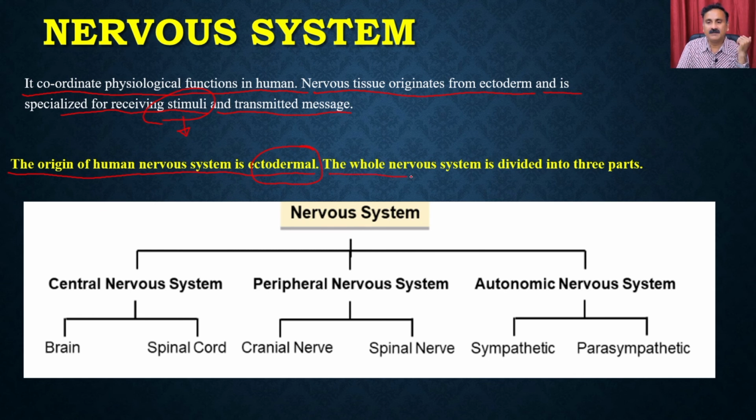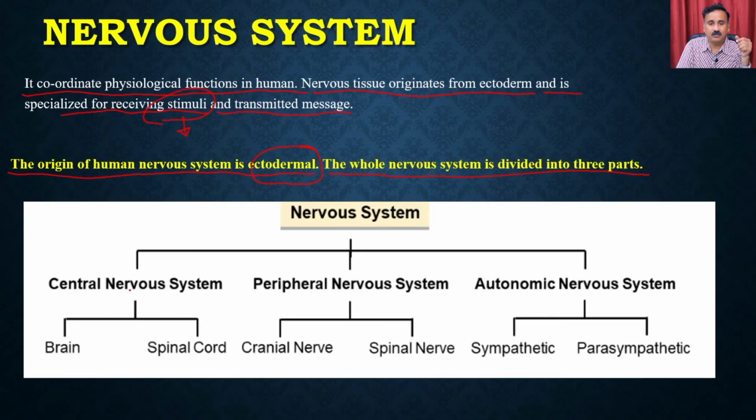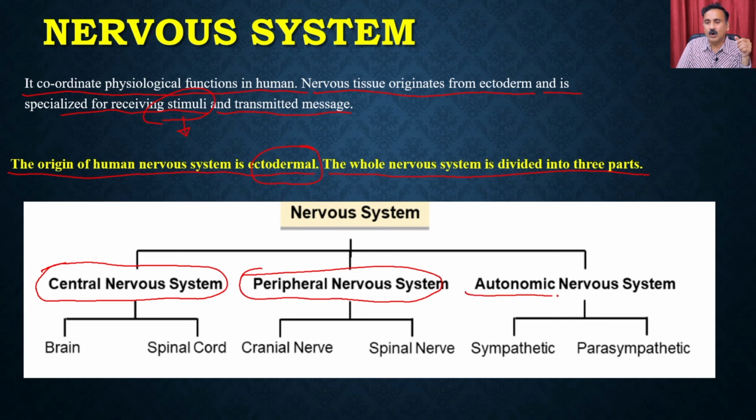The whole nervous system can be divided into the three parts. Okay, so the nervous system in the human body can be divided into the three parts depending on its functions, right? You can have the central nervous system, you can have the peripheral nervous system, and then you can also have the autonomic nervous system. Okay, and the function of these three components are very well defined.